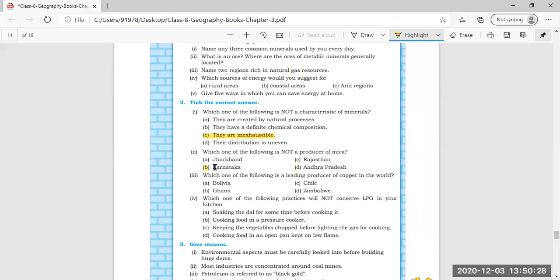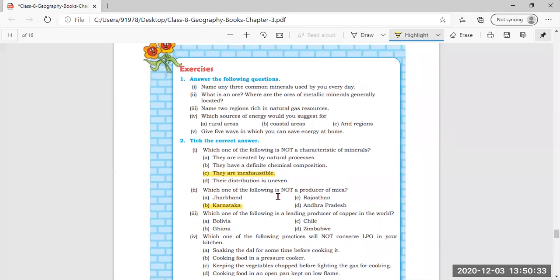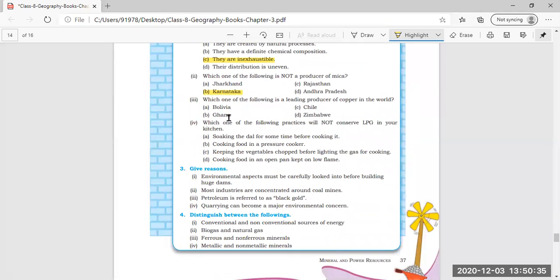Second, which one of the following is not a producer of mica? You can mark Karnataka. Next, which one of the following is the leading producer of copper in the world? That is Chile. Mark C here. In the book itself, you can mark now.